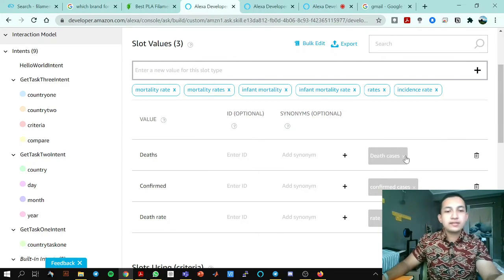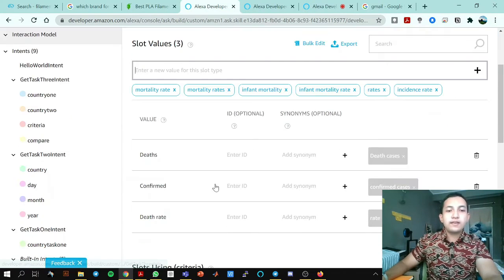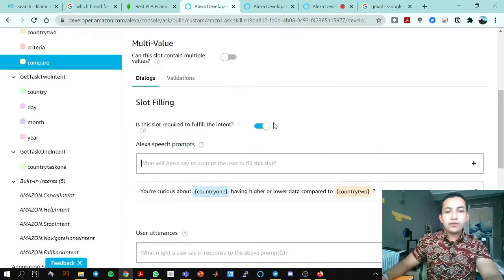If it says death cases, it will only input deaths into the code. So the code will process that and then react to it. Only these 3 values will be accepted. If it gets anything other than these 3 values, Alexa will ask the user again and again until it gets one of the 3 values. Okay, understood? Good.